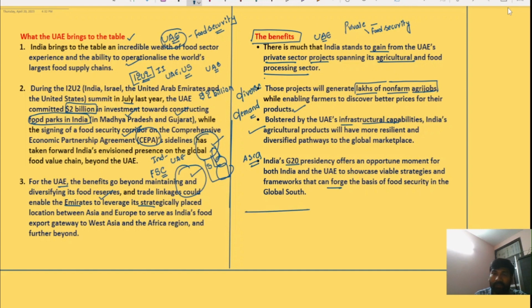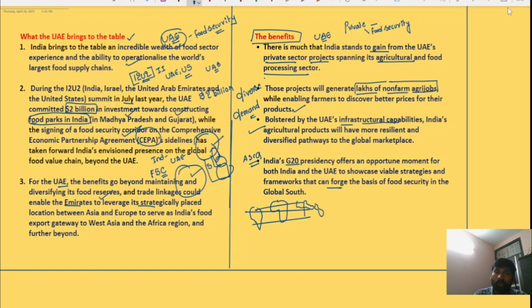We know where the global south is located. Global south includes South America, the African region, and entire South Asia and Southeast Asia. So this is the Global South. The Global South includes most of the countries which are either poor, developing, or underdeveloped countries.